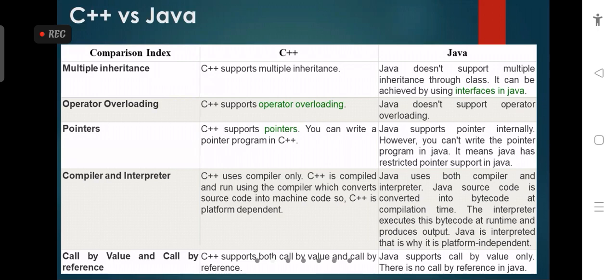All of you, this point is very important, because Java supports both: one is compiler based and the other is interpreter based. That's why it is slower than the C and C++ programming languages.